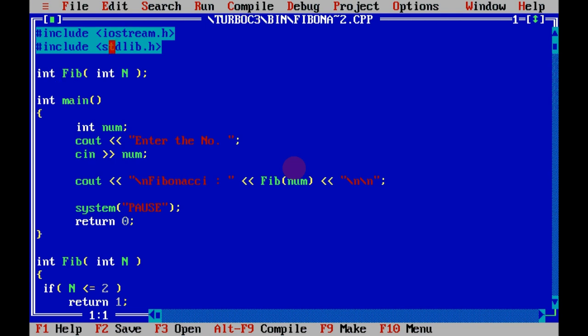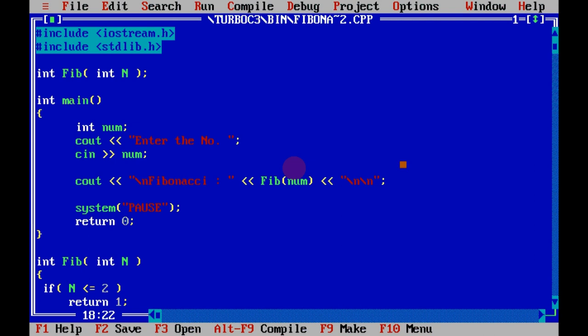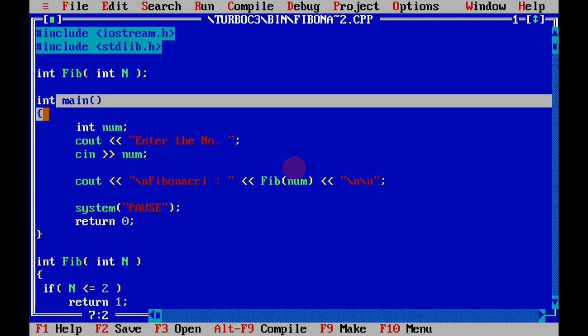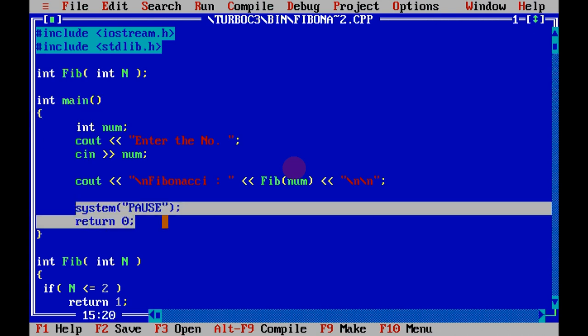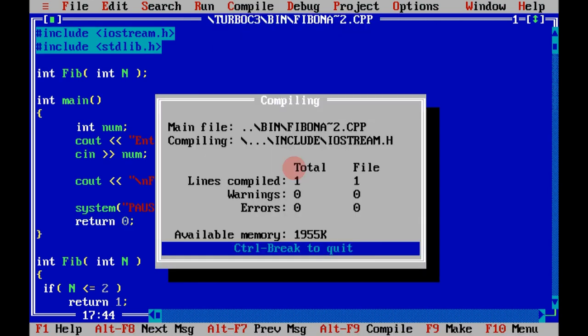Here we use the stdlib header file instead of the conio header file. We return a value from the main function, and instead of getch we use system pause and return 0. Okay, so let's compile this.